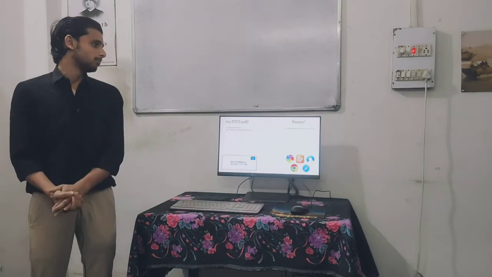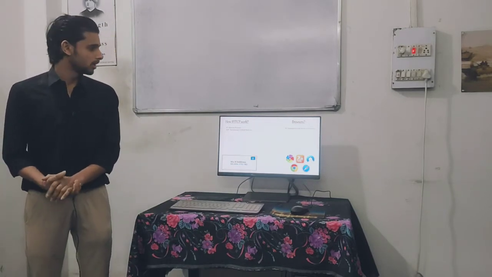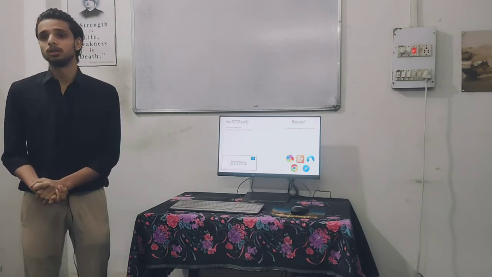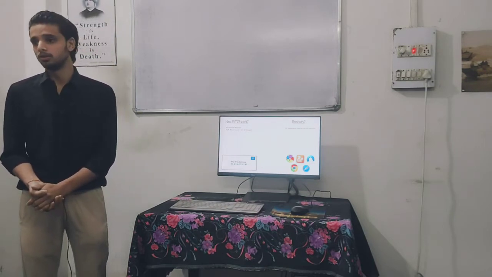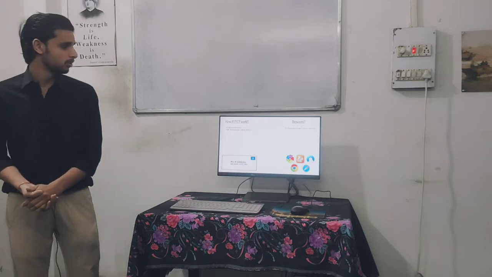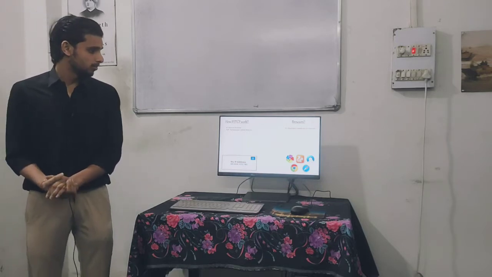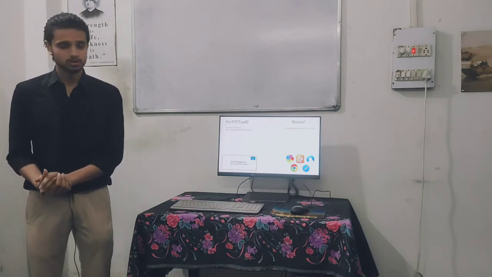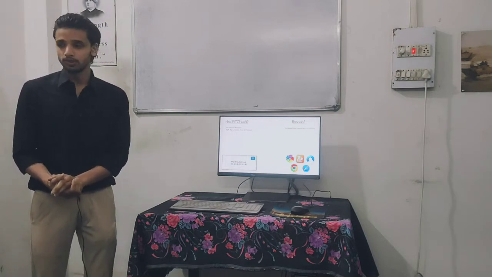And the browser, we all know, is an application that accesses the internet. With the help of a browser we can use the internet. So how many browsers are there? There are lots of browsers, but commonly we are using Google Chrome, Firefox, Mozilla, and Microsoft Edge.